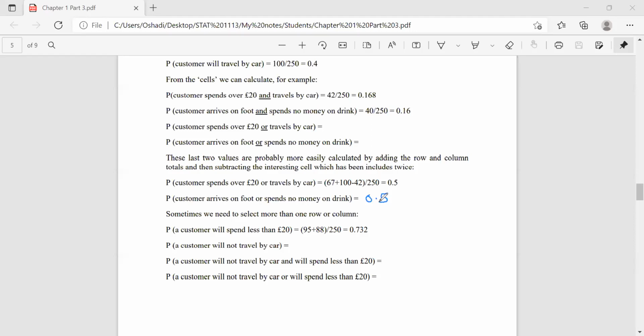So the next one, a customer will spend less than 20 euros, right? In that case, we have to add up the first two columns, 95 and 88.